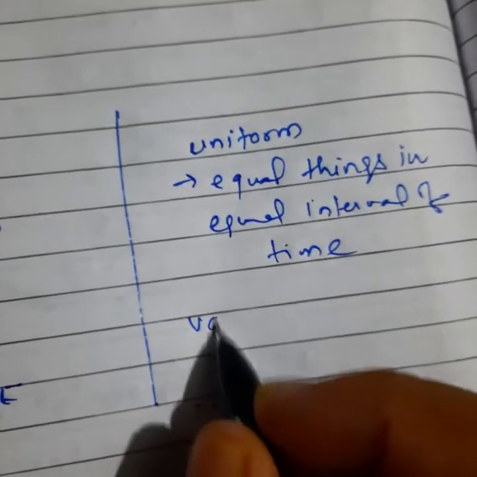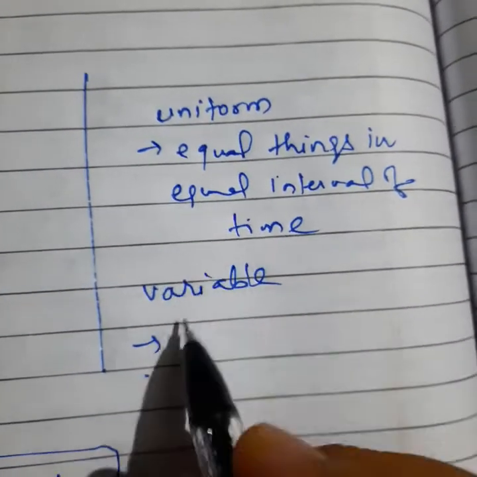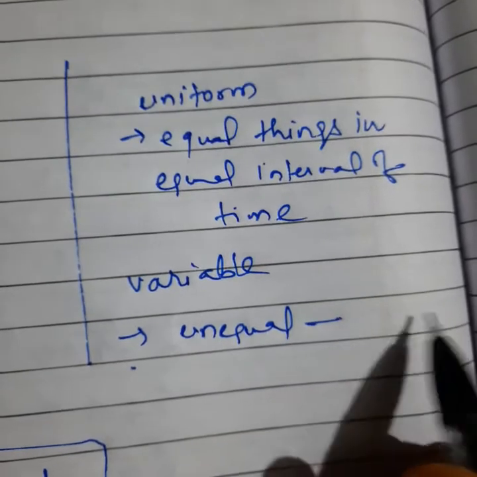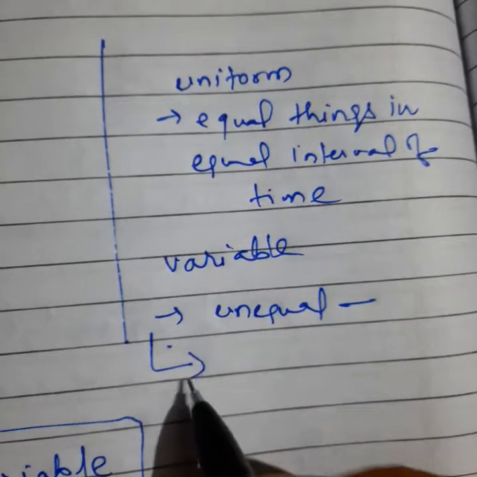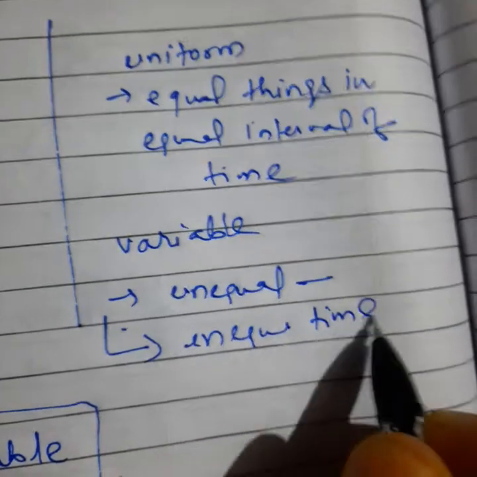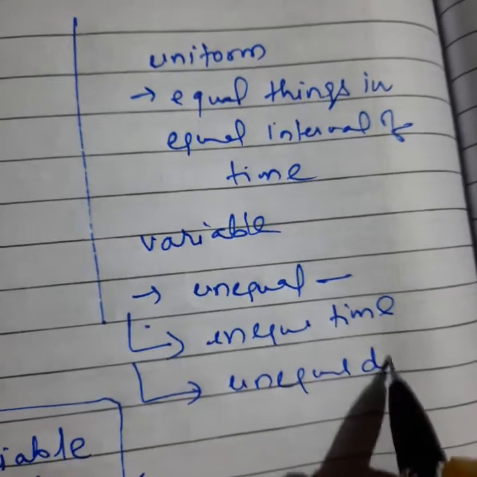But in the case of variable, anything can be changeable. Equal things can be unequal. Unequal displacement, velocity, anything else. Second thing, unequal time also. Or third thing, we can say unequal direction also.